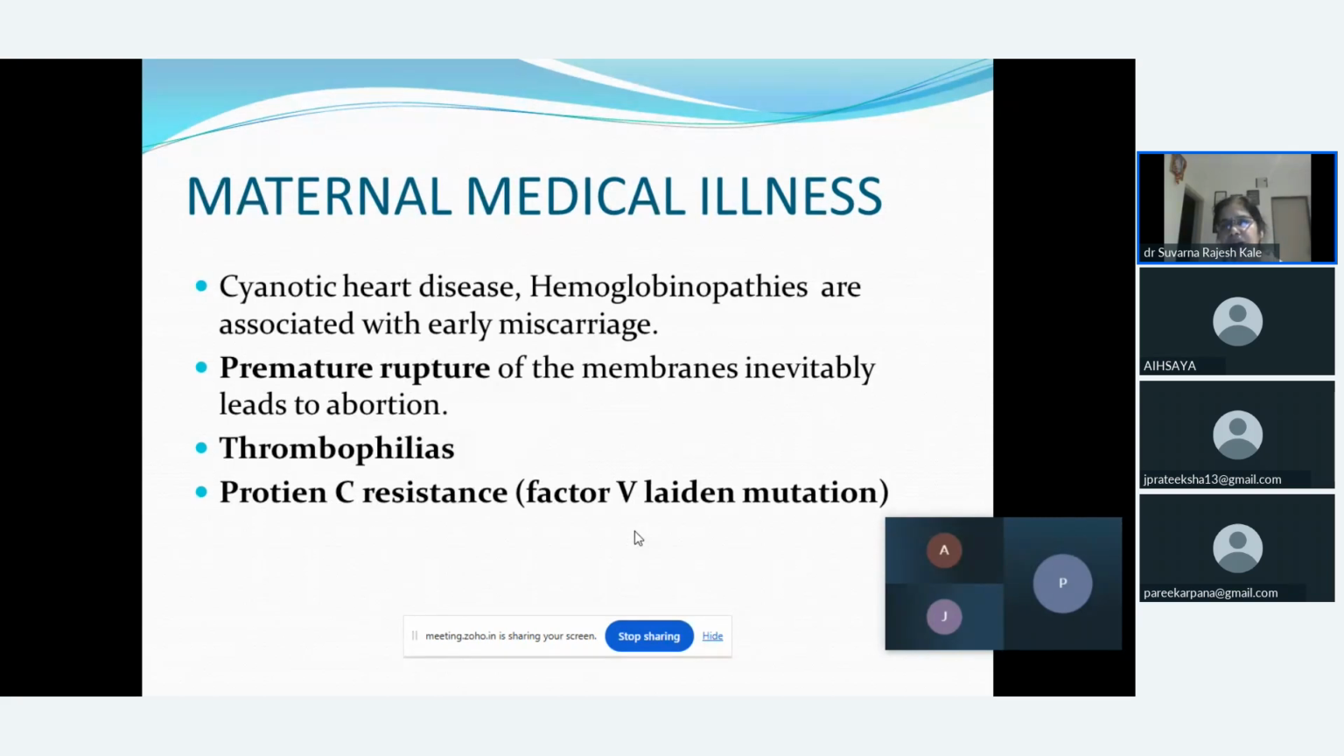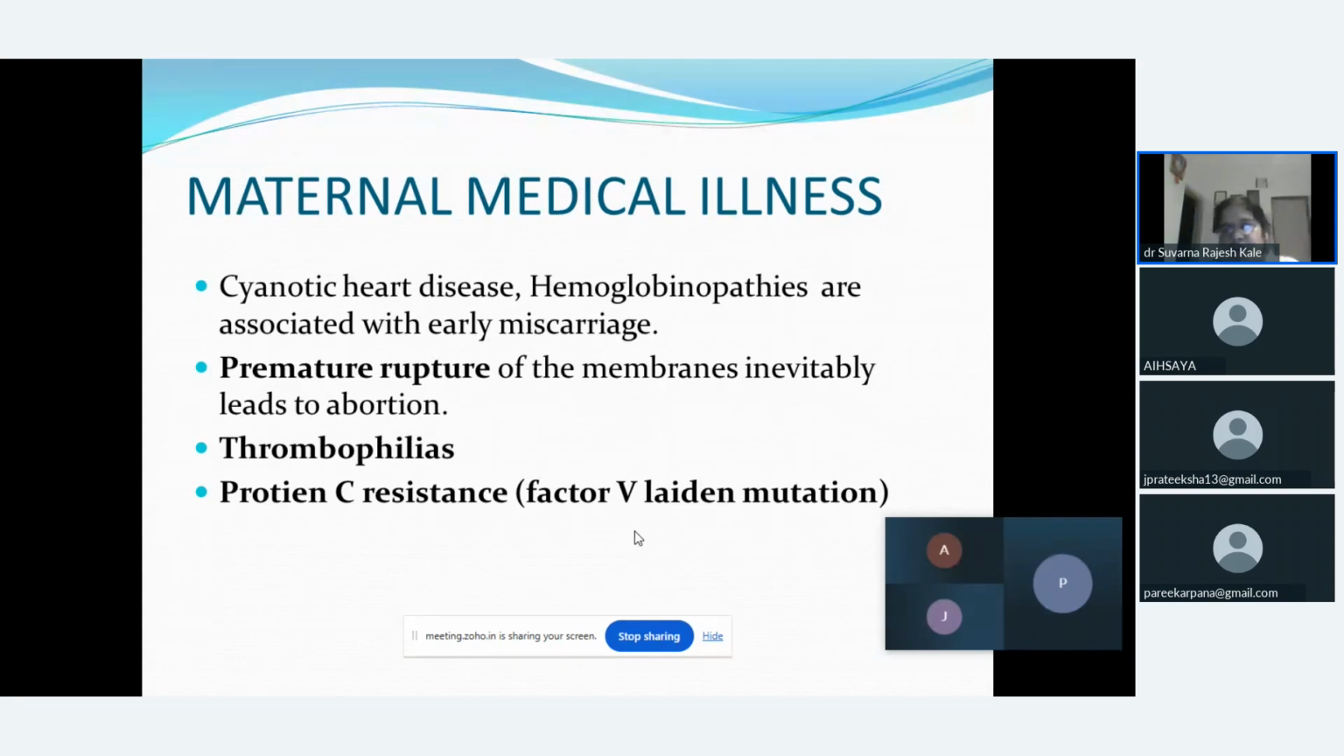Next are the maternal medical illnesses. The female herself is suffering from chronic illnesses due to which she may undergo abortion. One of the common examples could be cyanotic heart disease, or the female may be suffering from hemoglobinopathies, which are associated with early miscarriages. Or sometimes the female may undergo premature rupture of the membranes, which may lead to an inevitable type of abortion.